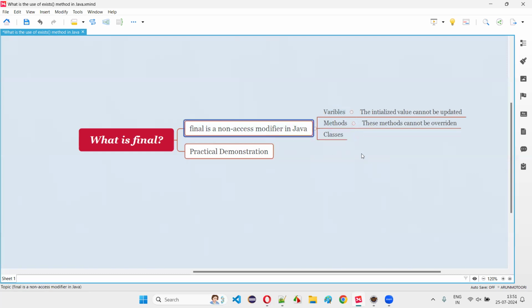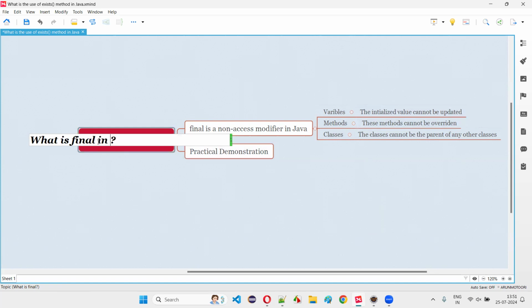Similarly, you can also specify the final non-access modifier before classes. When you specify the final non-access modifier before a class, that class cannot be the parent of any other classes, or rather, a class specified with final cannot be inherited by other classes. Any other class cannot become the child class of the final class in Java. So these are the things that will happen, guys. Let me practically demonstrate these items for you so that you'll understand what exactly is final in Java.